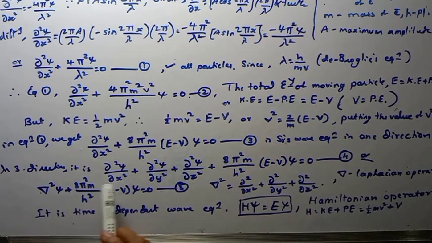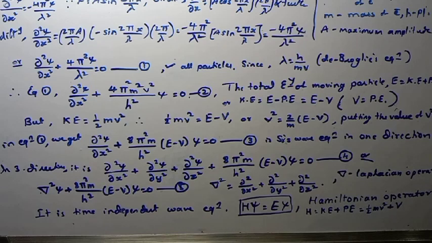Or the first three terms can be replaced by del squared psi, where del is the Laplacian operator.